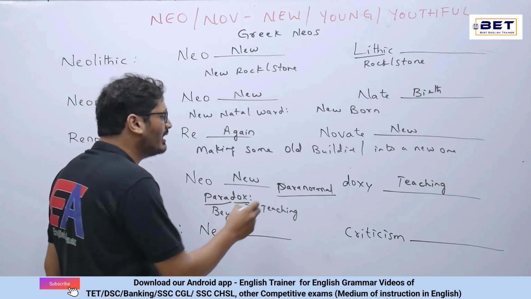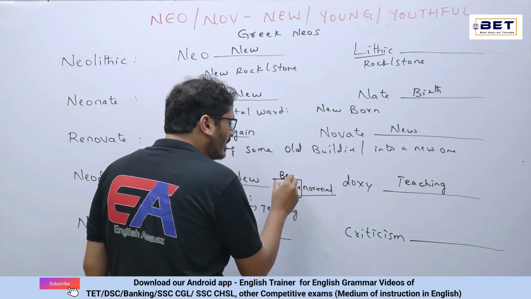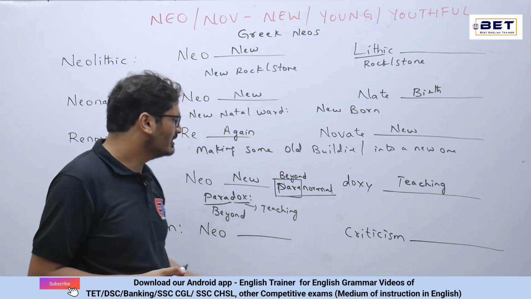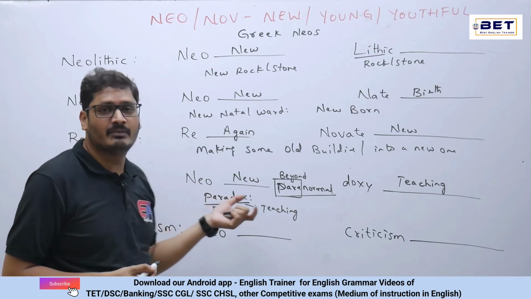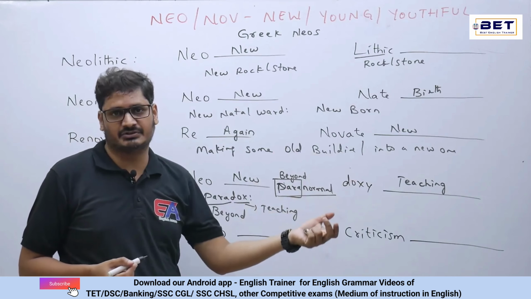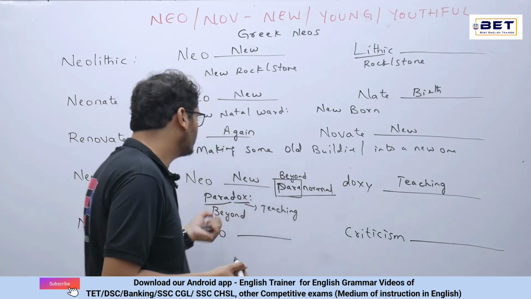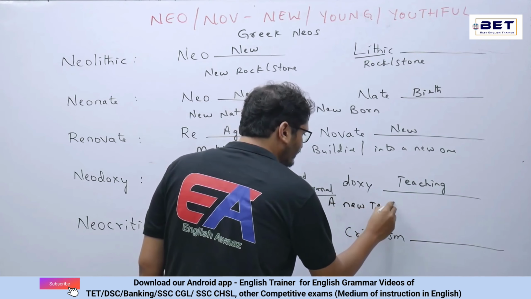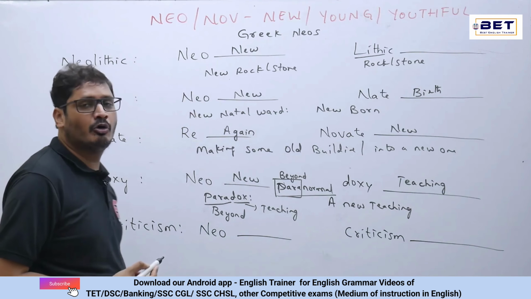Now here para is beyond, and normal. So something which is beyond normal condition, we call it paranormal activity. Next we have paradox, that is something beyond teaching, beyond science. Now here I said neo is new and doxy is teaching. That means altogether a new teaching. That's altogether neodoxy.